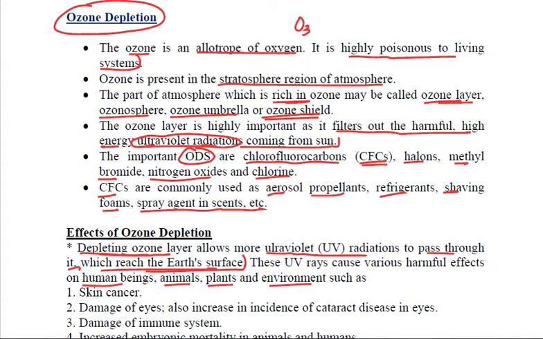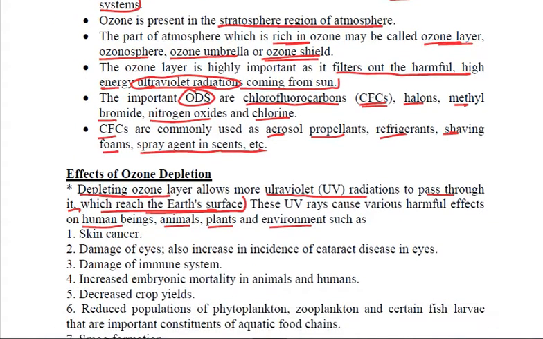For example, these UV rays are known to cause skin cancer. They cause damage to eyes and increase the incidence of cataract diseases. They also damage the immune system. They lead to increased embryonic mortality in animals and humans.